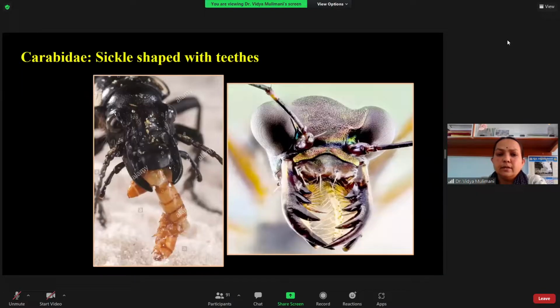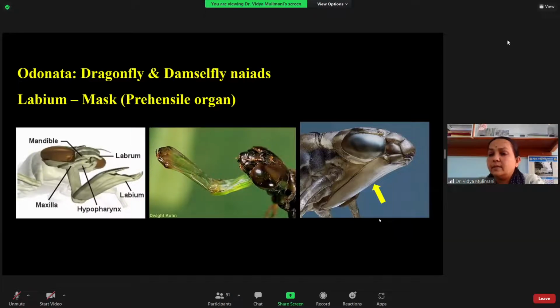And the next example you have is the dragonfly and the damselfly, again in the immature stage. Okay, you know that. So the labium, this is in the case of the naiad, is modified into a prehensile organ that we call a mask. Just like a frog ejects its tongue and captures the prey in a fraction of a second and closes its mouth, here also the tip of this mask is provided with two hooks with which they capture the prey, and immediately it is taken into the mouth.